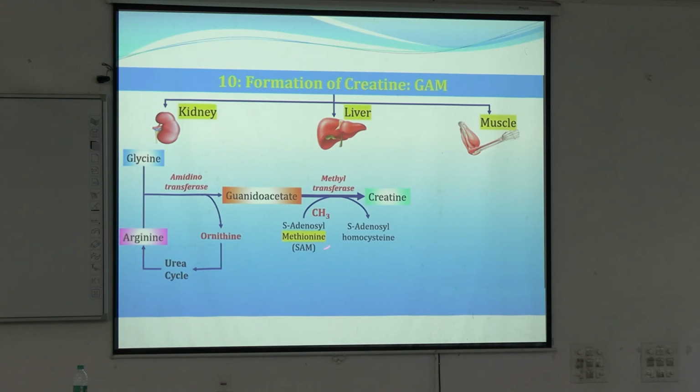So this is a very important amino acid metabolite from methionine, which readily gives methyl group. It acts as a general methyl group donor in various reactions. So remember this, SAM or S-adenosyl methionine, that gives the methyl group.